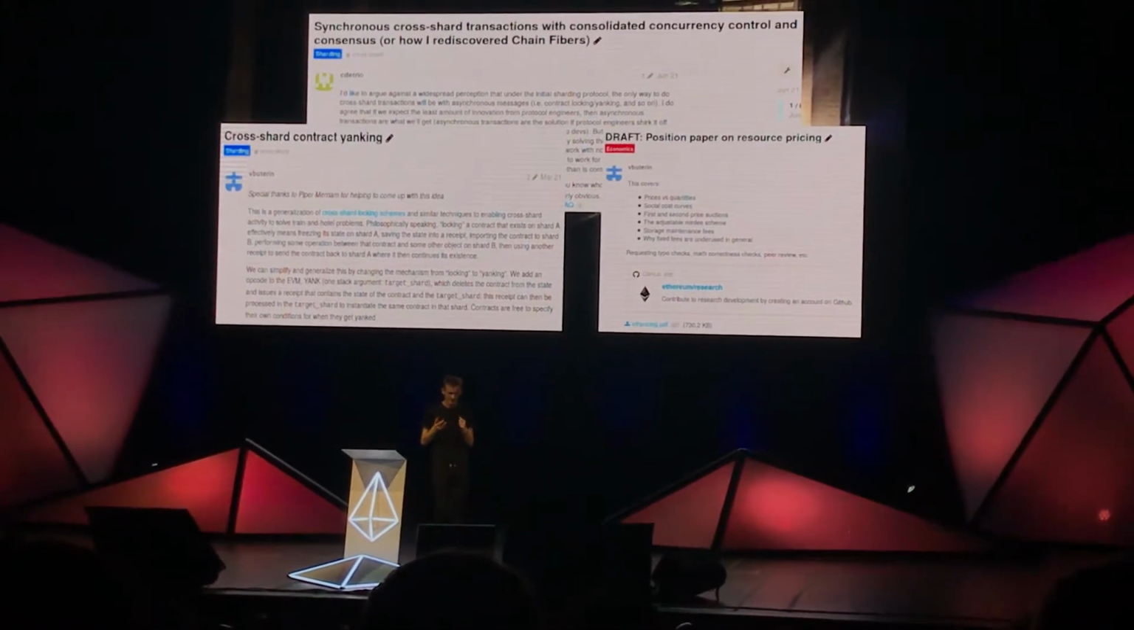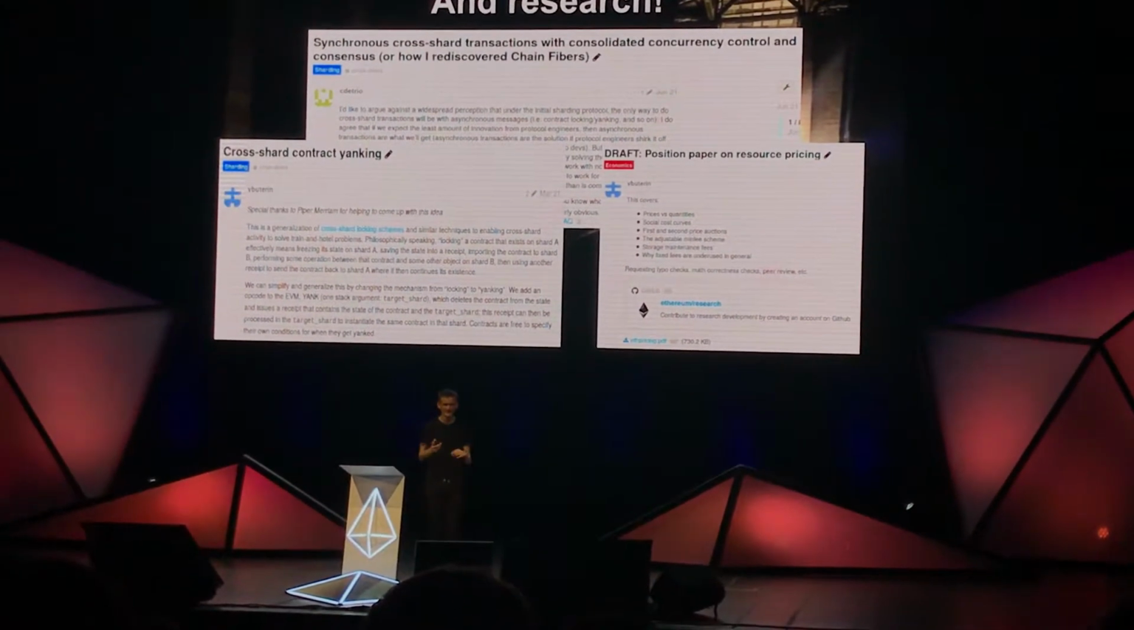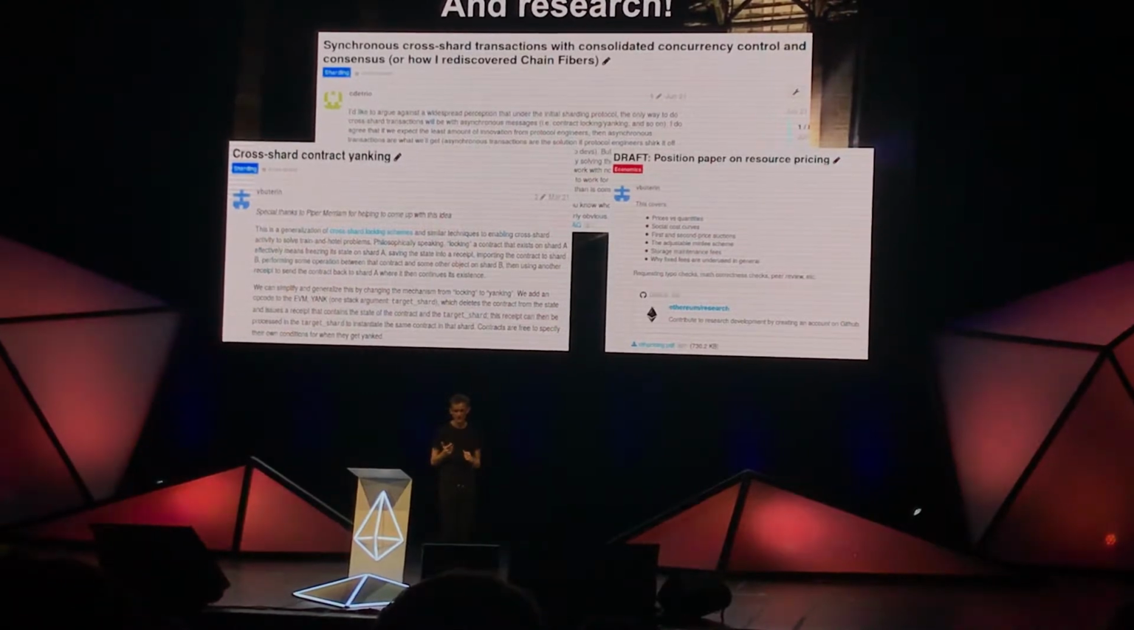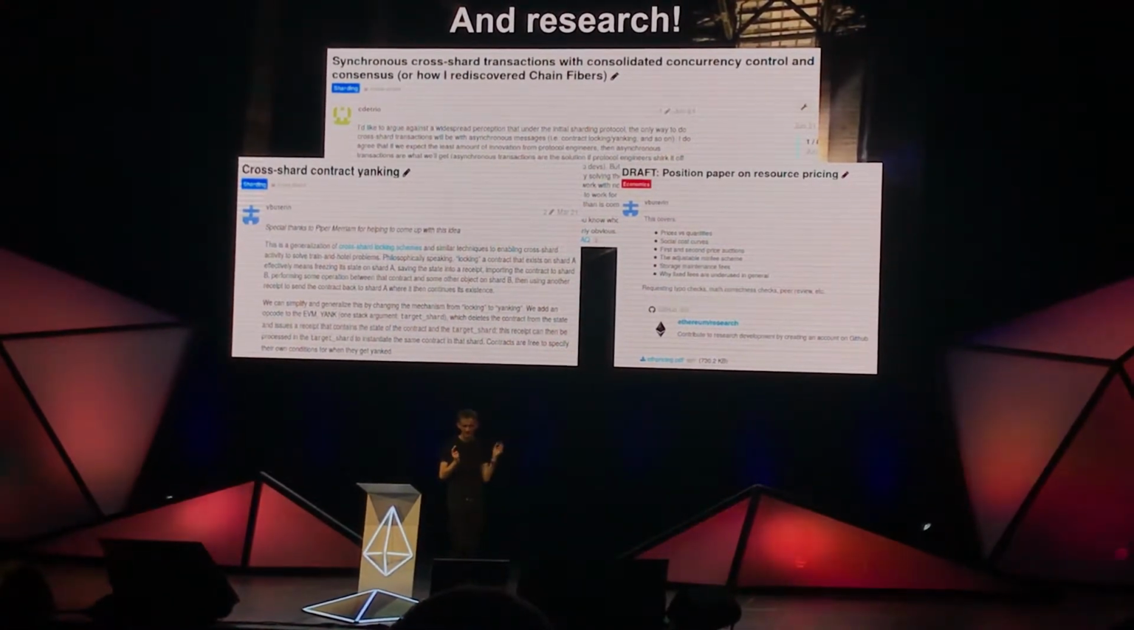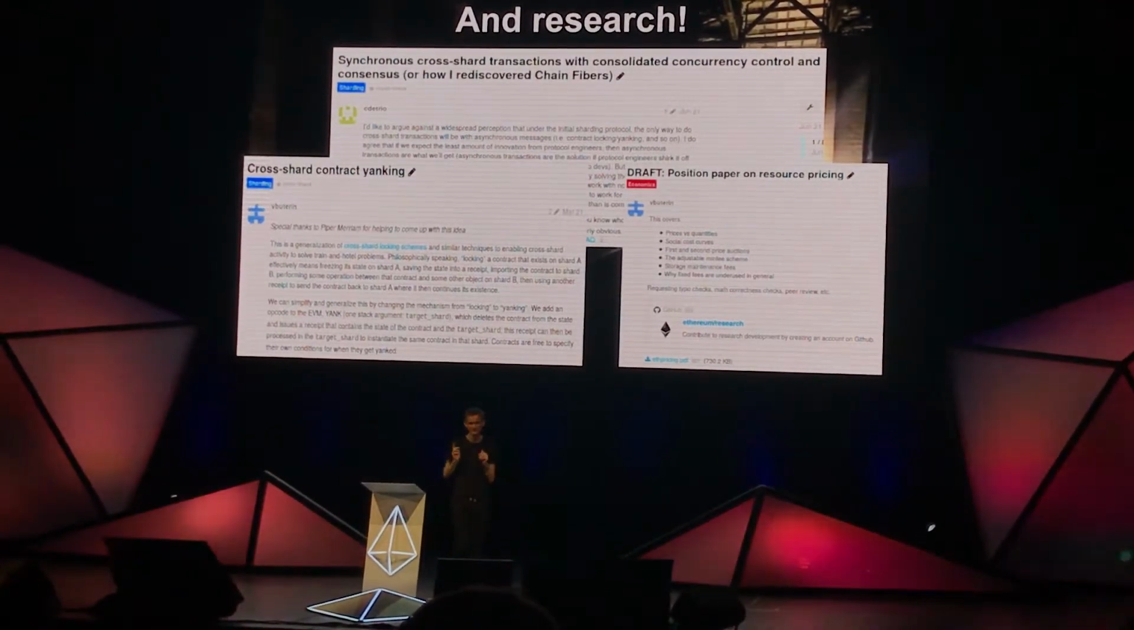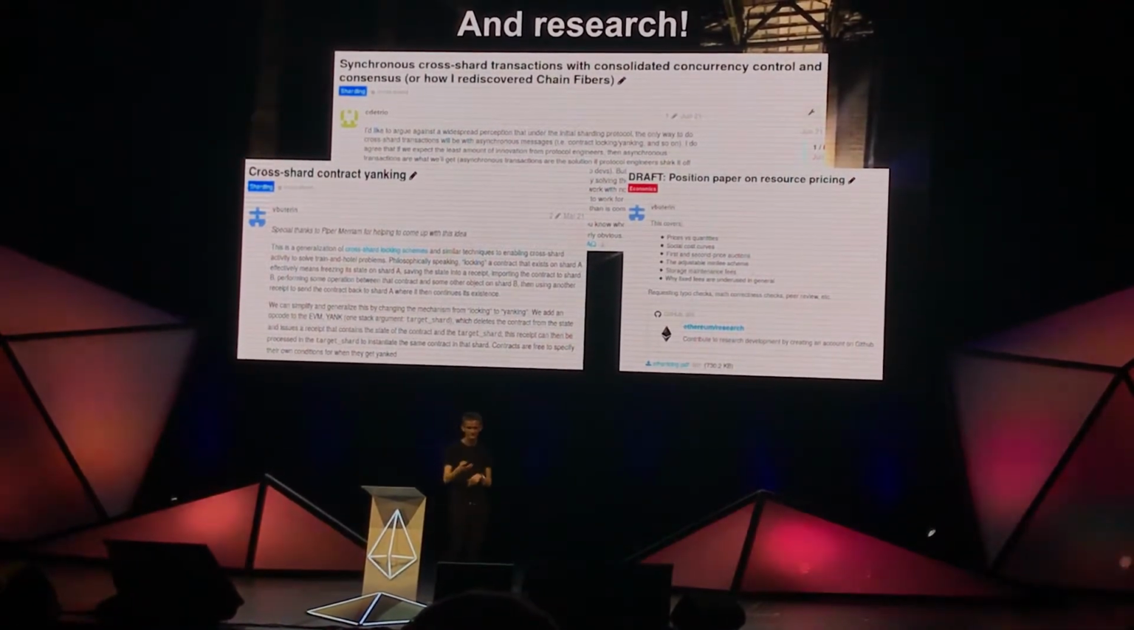And of course, in the meantime, Casper CBC research also expanded into Casper CBC's own brand of sharding, which is totally not called Vlarding because Vlad absolutely hates that term.